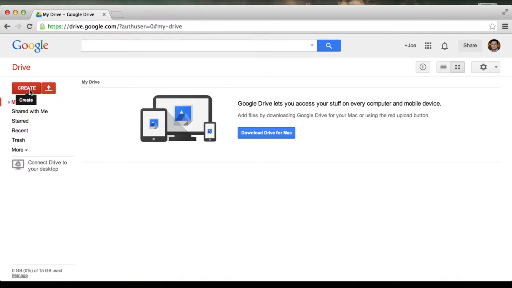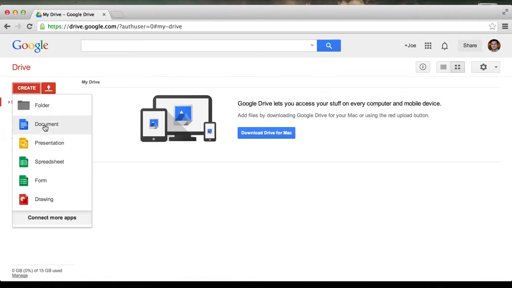This big red button here is one of the most important of Google Drive. It's the Create button. We'll click that, and you have all of these options. Now, each one of these features is going to get its own video, and we're going to talk about how to use it for ministry. But first, let's start with making a folder, just like this. We'll click on Folder.